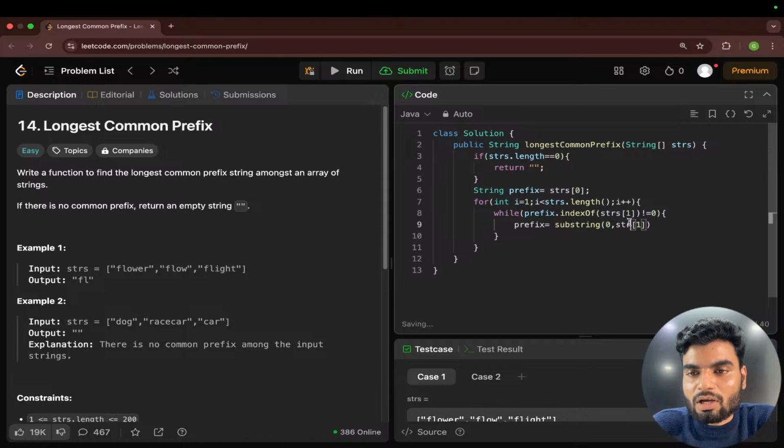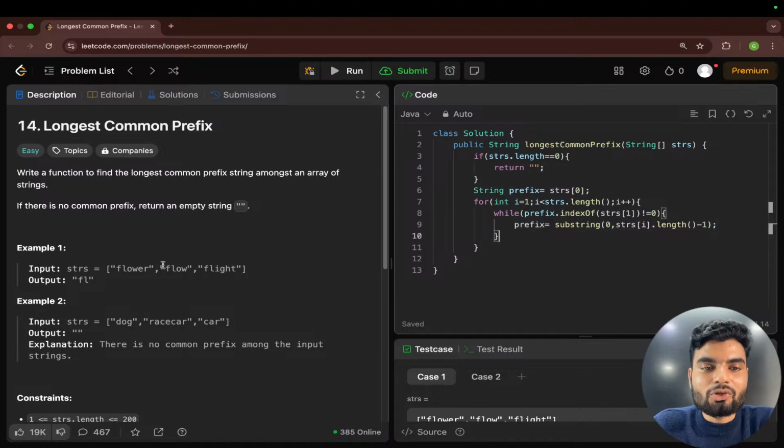Okay, so now here I'll write prefix, and again here I will check strs[i], right, for all the strings, dot length - 1. Every time I'll reduce one character, and this prefix will be updated. Which means that I was checking this flow, is this available in this flower?